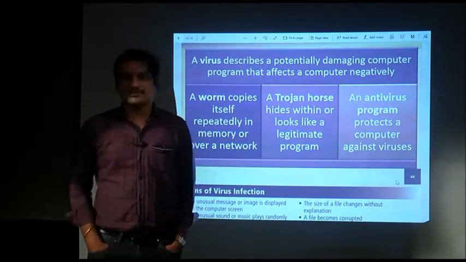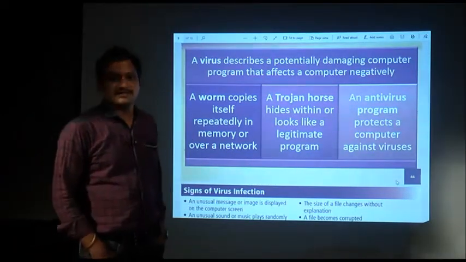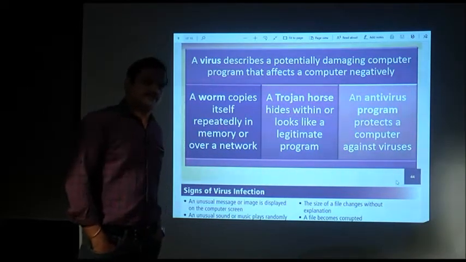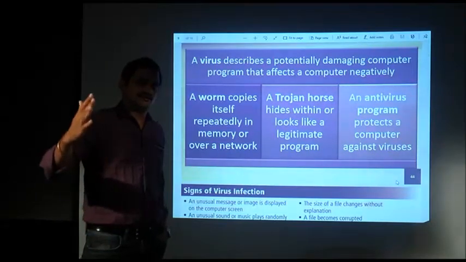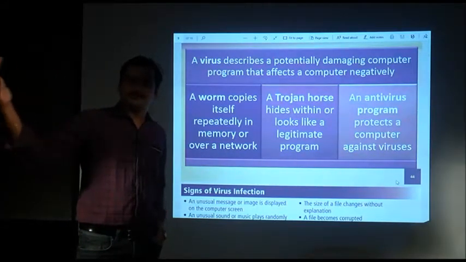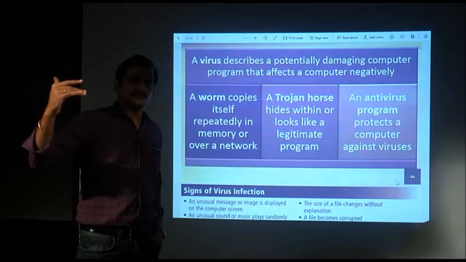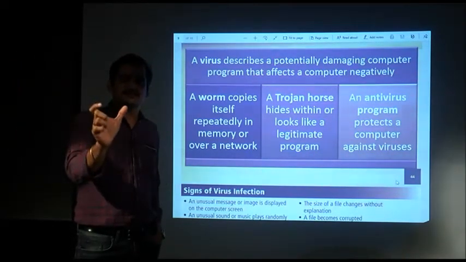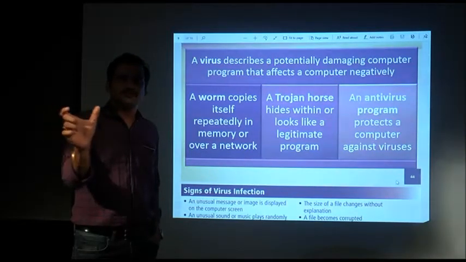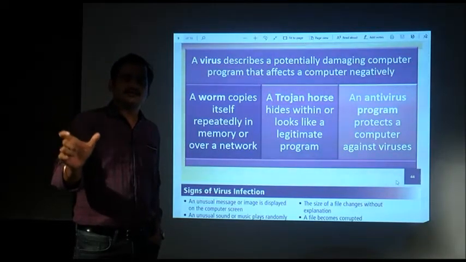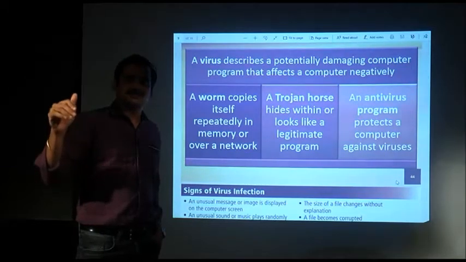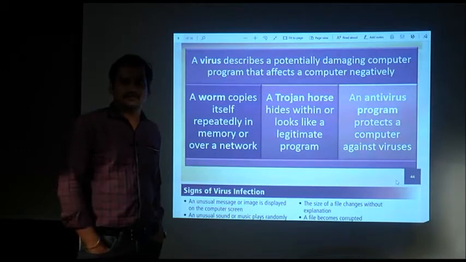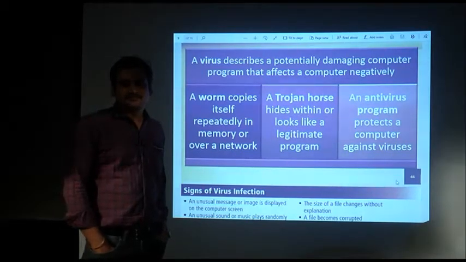So what is an antivirus program? It is a program which protects a computer against viruses. If the program is installed on your computer, it is always alert and always active, and if a virus tries to enter, it can detect the virus and stop it from entering your system. It gives a message to the user that this file or program is trying to enter, and it is blocked. That means the virus is not allowed to enter your system. The antivirus protects you from that. So this is called antivirus.